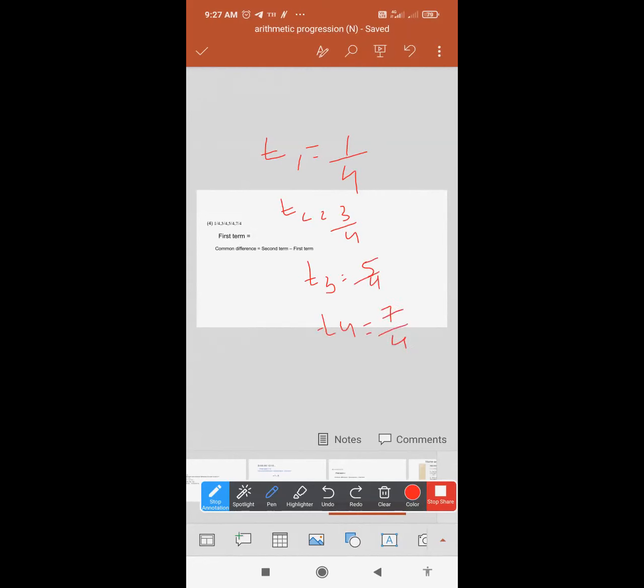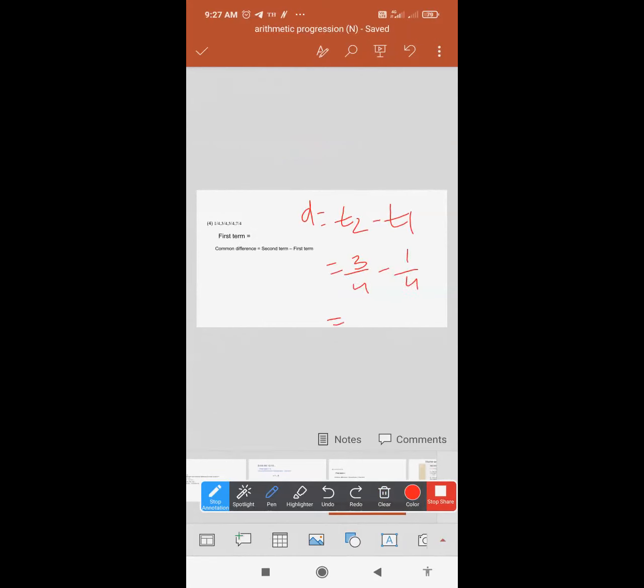So how are you going to find the difference? Difference will be T2 minus T1. Let's find T2 minus T1. What is the value of T2? 3 by 4 minus 1 by 4.